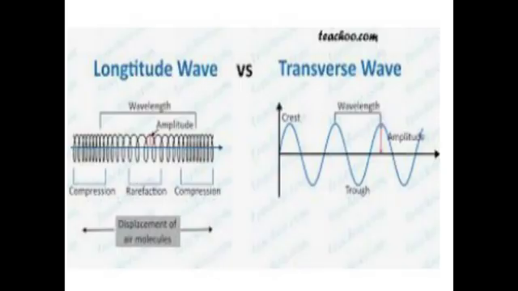In the lower class, we have already learned about the longitudinal wave and also the transverse waves. You can see both the waves in the picture. Compression and rarefaction are found in the longitudinal wave, and crest and trough are seen in the transverse wave. In a transverse wave, the vibrations are perpendicular to the direction in which the wave travels, but in a longitudinal wave, the particles of the medium vibrate in the direction of propagation of the waves.